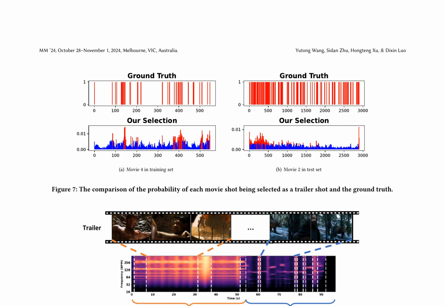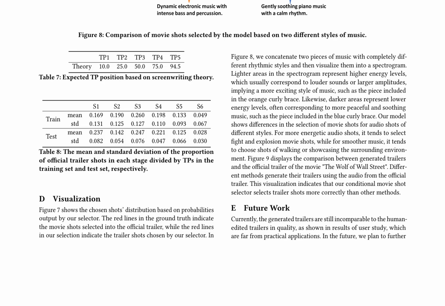The paper also presents results from an ablation study, which suggests that pre-training on a music video dataset followed by fine-tuning on the movie trailer dataset is the most effective strategy. Visualizations of the chosen shot's distribution based on probabilities output by the selector are provided, as well as comparisons between generated trailers and the official trailer of the movie, The Wolf of Wall Street.